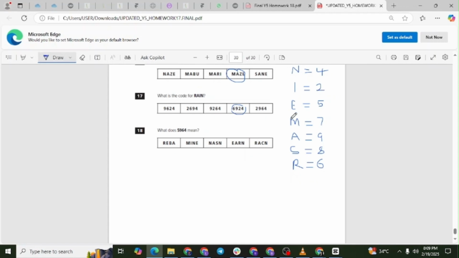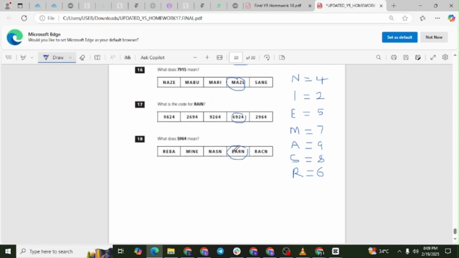So the code for rain is 6,924. Question 18. What does 5,964 mean? Answer: earn. Explanation. From the mapping, 5 corresponds to E, 9 corresponds to A, 6 corresponds to R, and 4 corresponds to N. Arranging them in order, 5,964 spells earn.